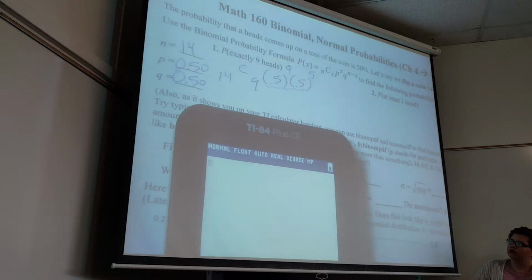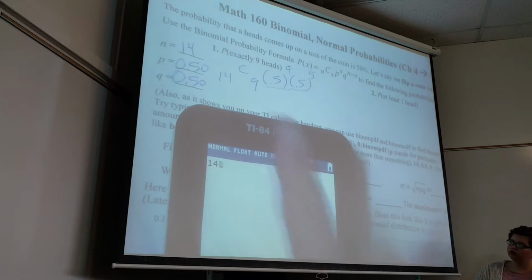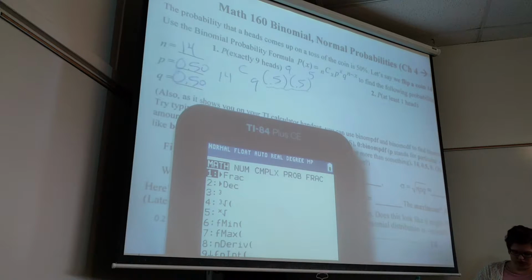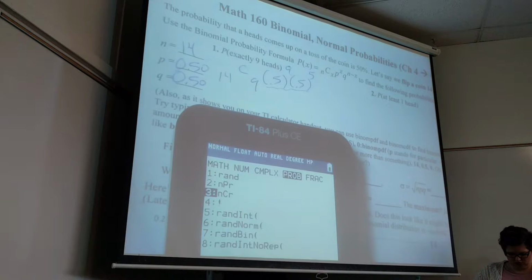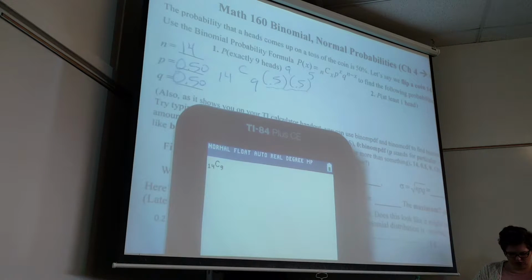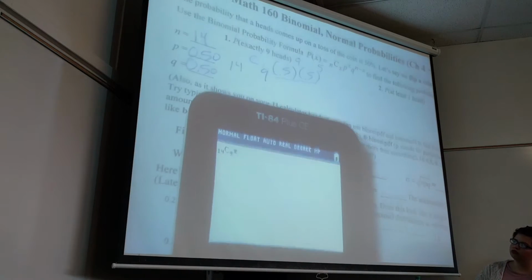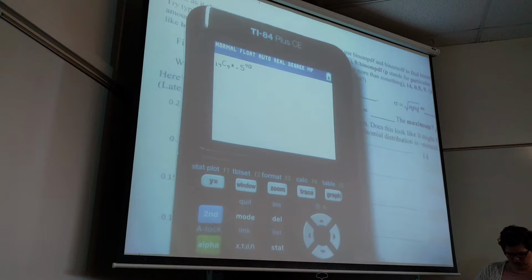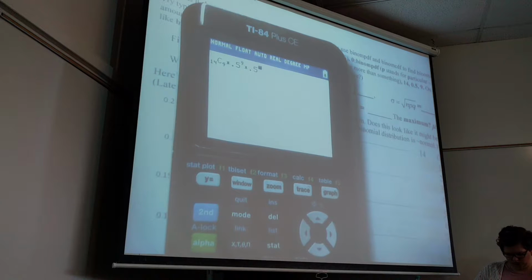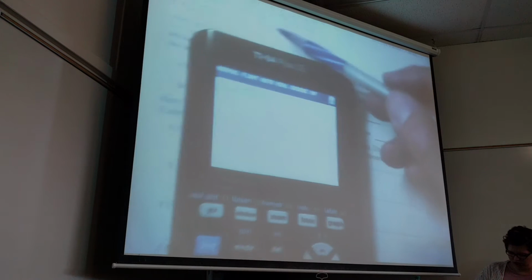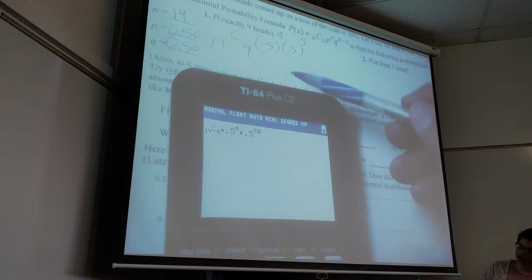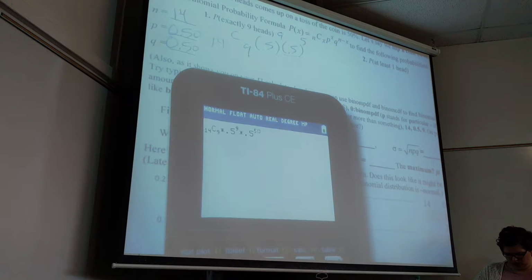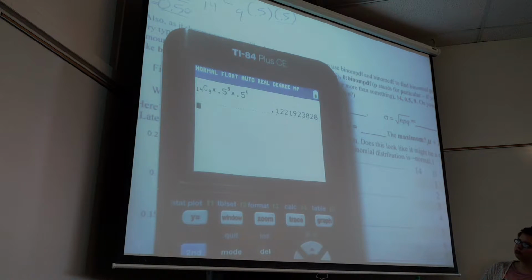Let's do this the full way out. So 14, how do I get to choose? Math, Probability, Choose. 14 choose 9, times 0.5 to the 9th times 0.5 to the 5th. So I have 14 altogether, right? I have 9 successes, and the rest are failures. And again, some of you might realize it's 0.5 to the 14th, but just to make it the same as all the other ones we've done, we'll do this. It'll come out the same way. So we get 0.1222, basically.